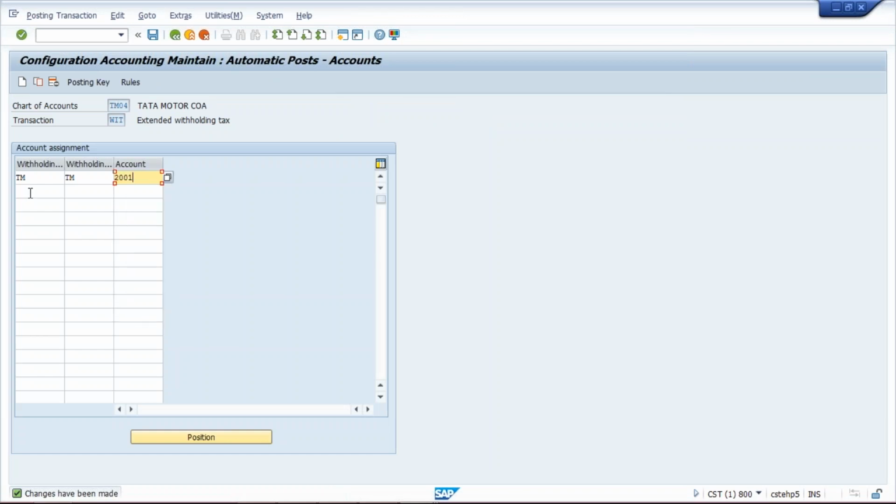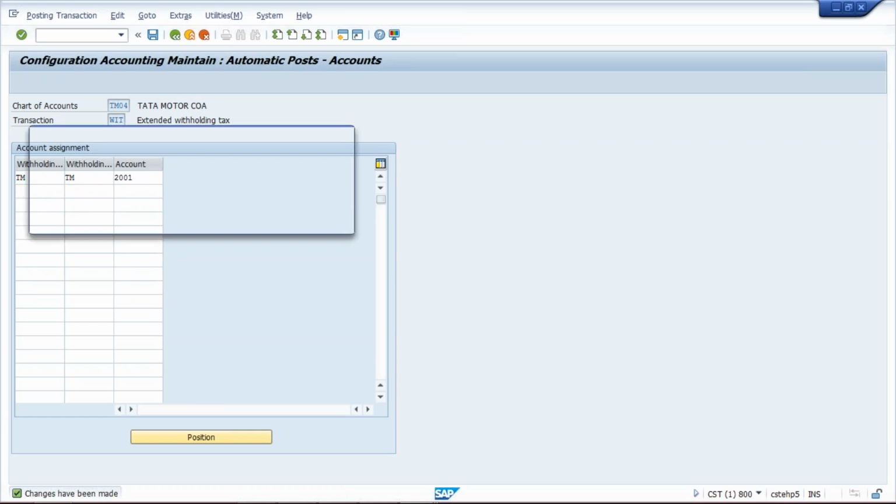Okay, and if you have created another tax code for rent, let's suppose we have created TR, tax code also TR, and for that if you want to give a different GL, you can give here. Since we have not created this, if you guys want to experiment, that's not a problem. So now save this.